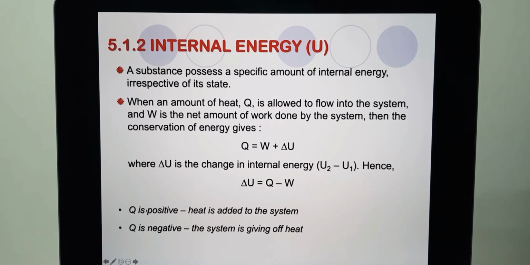If the value for Q is positive, meaning that heat is being added to the system, the system goes from low temperature to high temperature; it becomes hot. If the value for Q is negative, then the system is giving off heat, meaning that the system is cooling down. For Q positive, the system is heating up. For Q negative, the system is cooling down.